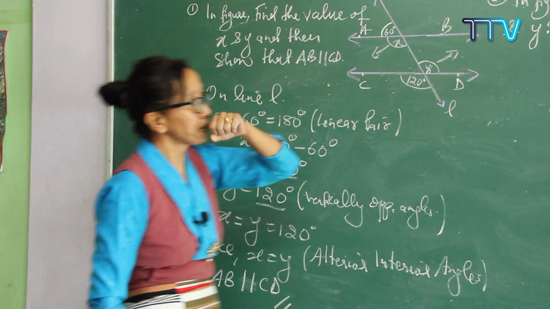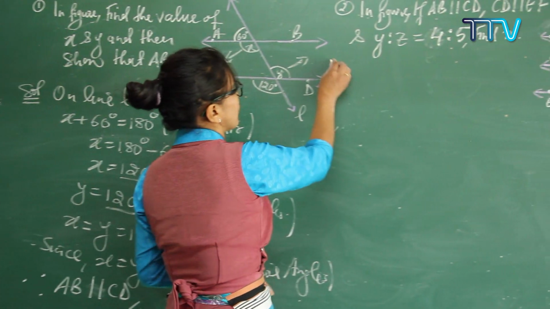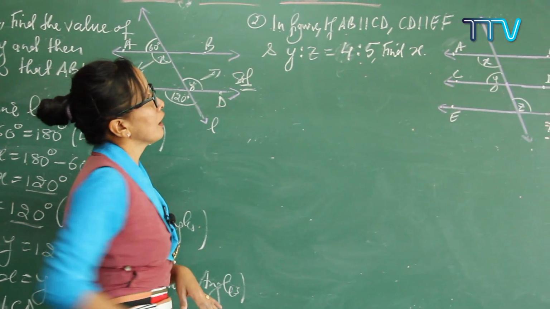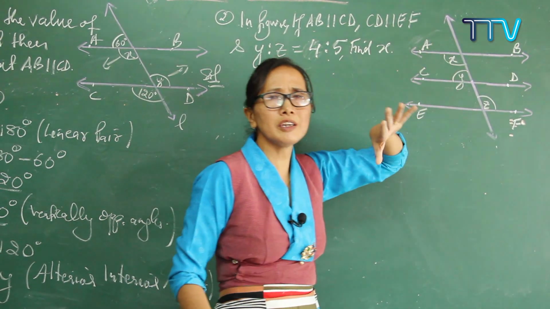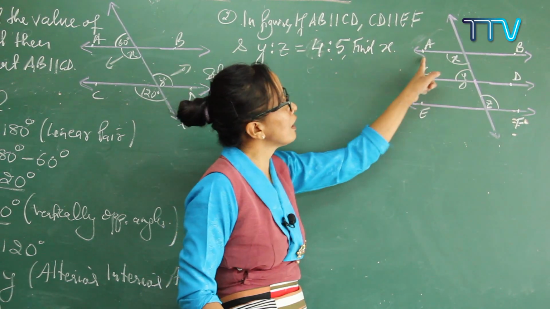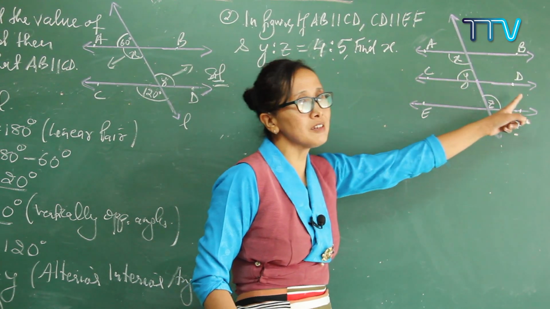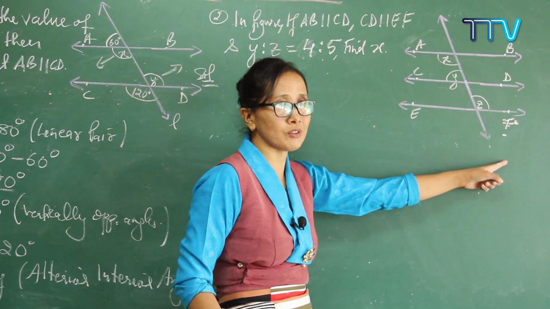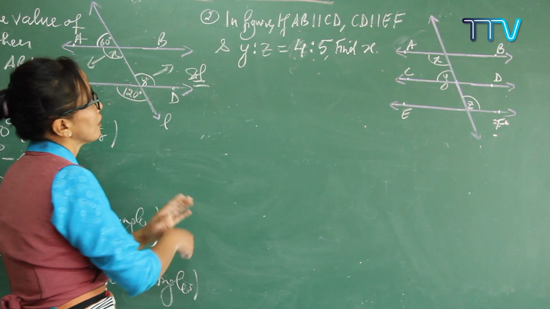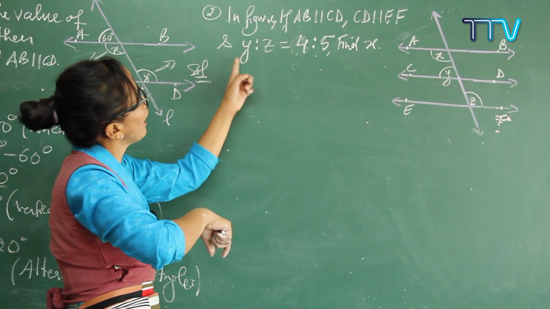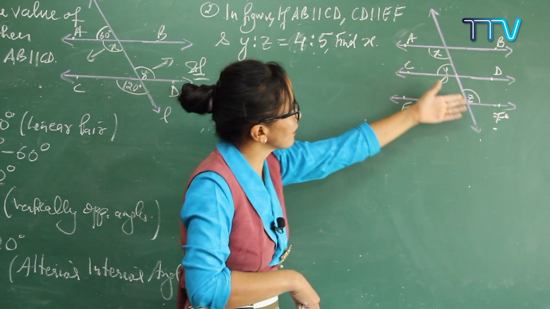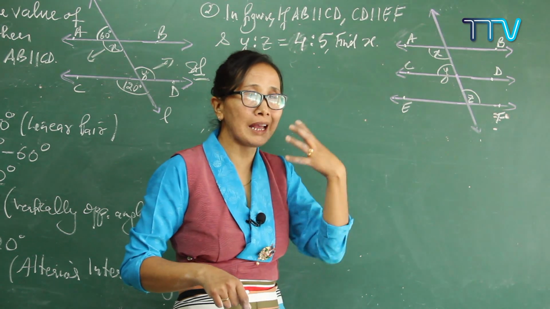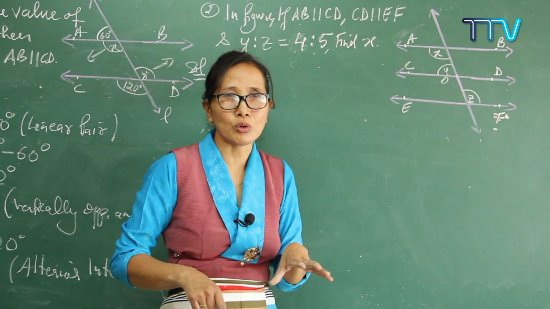The first question is done. Let me do the second question. See here, solution. It's written here in the figure that it is parallel to each other. So it's given here: AB is parallel to CD, CD is parallel to EF. So what else is given? Here y : z is equal to 4 : 5. Again, y and z are not given as full angles, and they are in ratio.